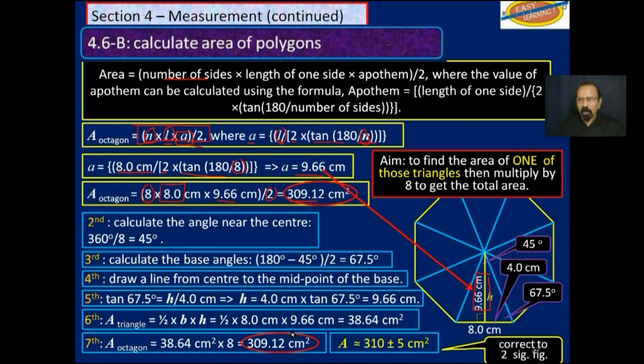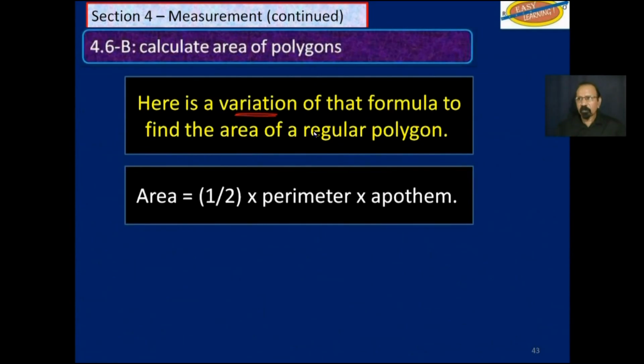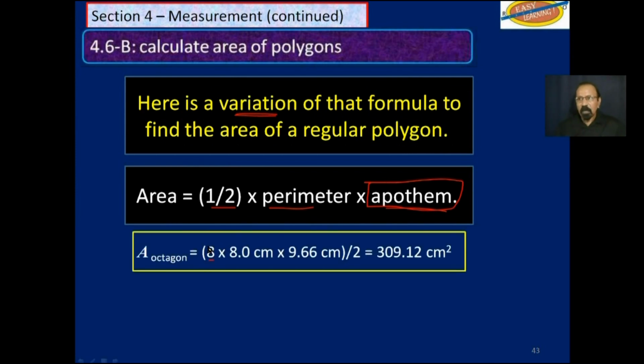So as I said, your choice, whichever is easier to you. Oh, and there are other formulas that you can use to find the area of a polygon. This other one is a variation of that formula that we were just looking at. Area is equal to half times the perimeter times the apotem. Again, you still have to find the apotem, and I think that is about the hardest thing here. 8